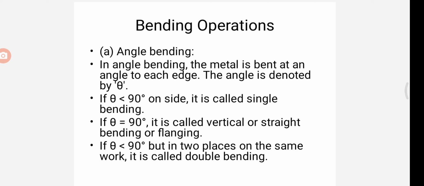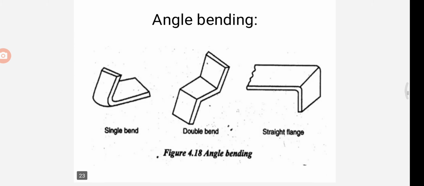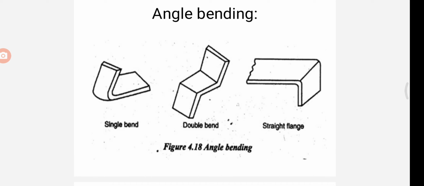Now you can see the angle bending: single bending, double bending, straight flange. These are all angle bending. What is edge bending? In edge bending, the material is bent at one edge with the help of a punch. That is known as edge bending.